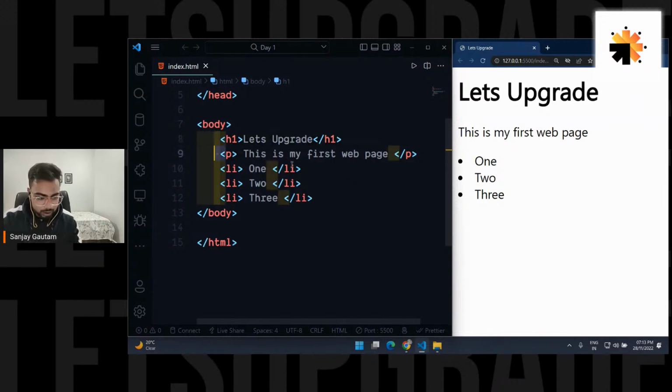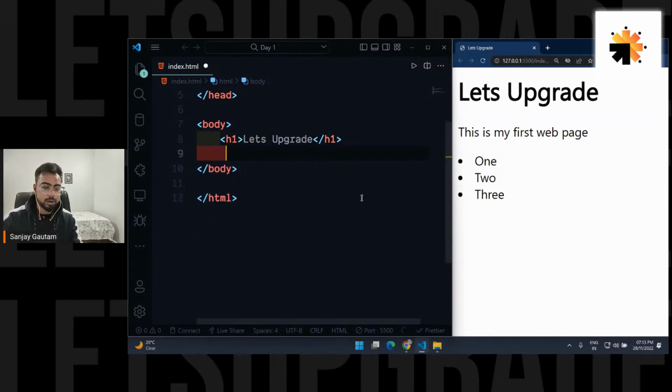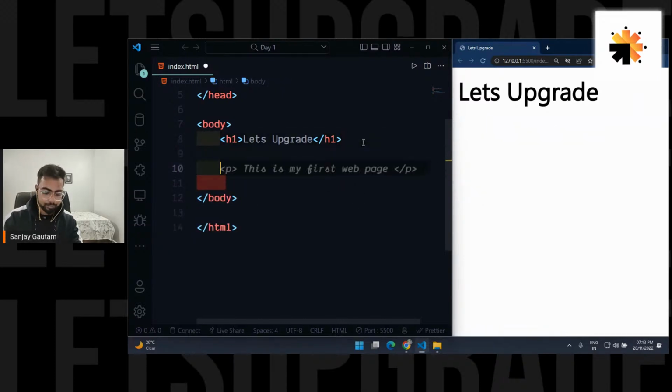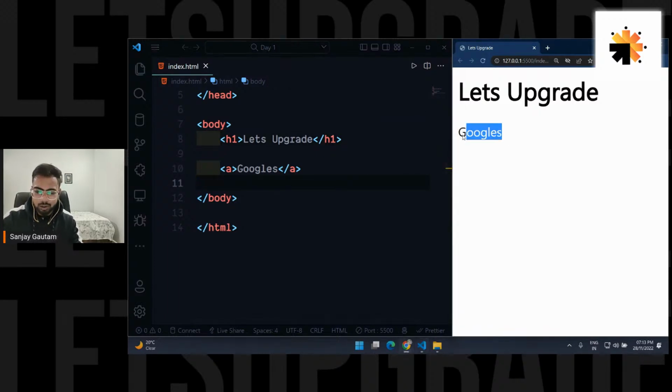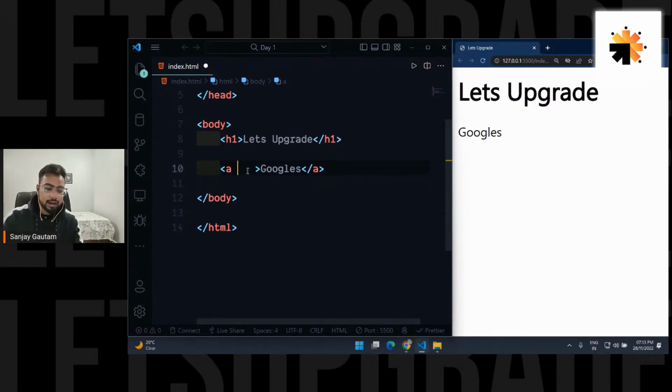Okay, that's great. Now let me tell you about a very special tag called anchor. So anchor, and let me type Google here. Let's understand what this anchor tag is. It's not doing anything special here, but don't be fooled. The thing is, every tag can have something called attributes. So this anchor tag can have attributes. Now let's understand what these attributes are.